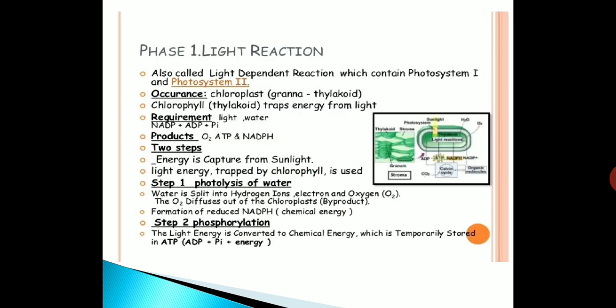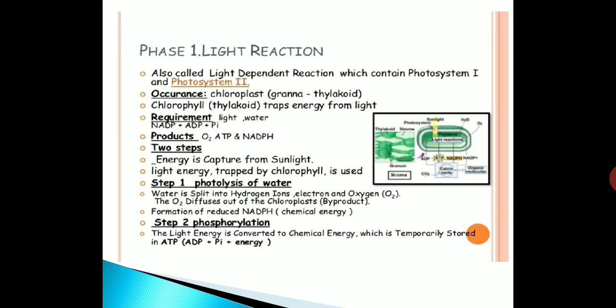Phase 1, that is the light reaction. It is also called the light dependent reaction, which contains photosystem 1 and photosystem 2. It occurs in the chloroplast, that is grana in thylakoid. Chlorophyll in the thylakoid traps energy from light, and the requirements are light and water, NADP plus, ADP plus Pi. In production, oxygen, ATP and NADPH are produced. There are two steps. Energy is captured from sunlight and the light energy trapped by chlorophyll is used.